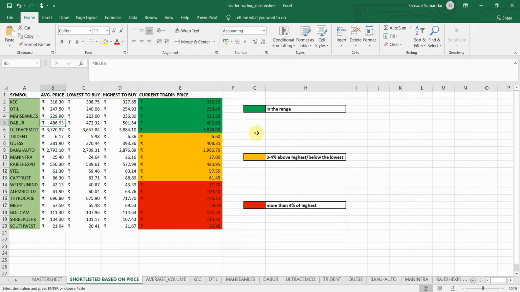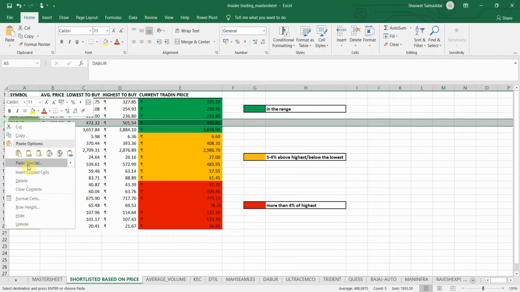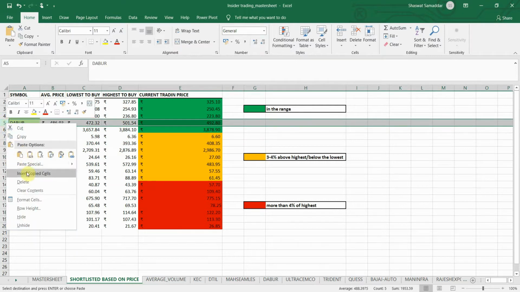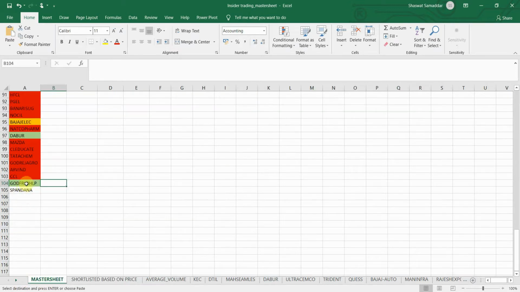Now why all this data is important, you would know those details: why checking the average traded volume is important, and why checking the date of allotment of these stocks to the promoter is important. In part 4 of the trading based on insider information playlist, I have provided the link below. You should definitely check that video, and the whole playlist, to know how I created this whole master sheet from scratch.